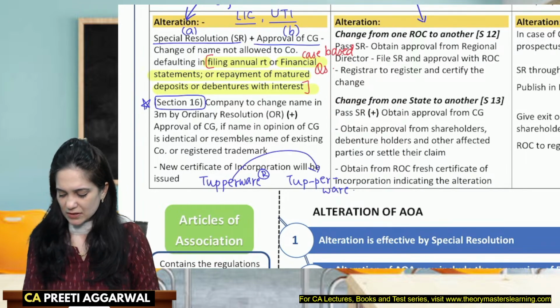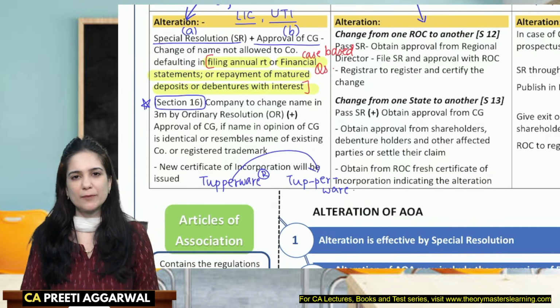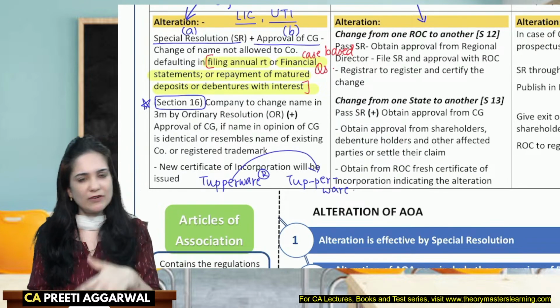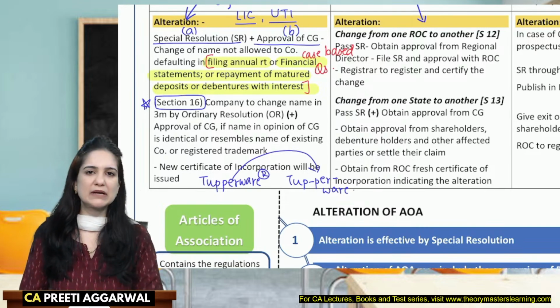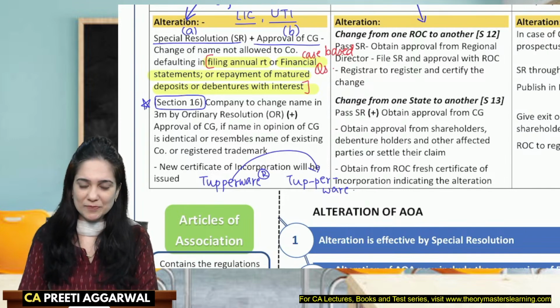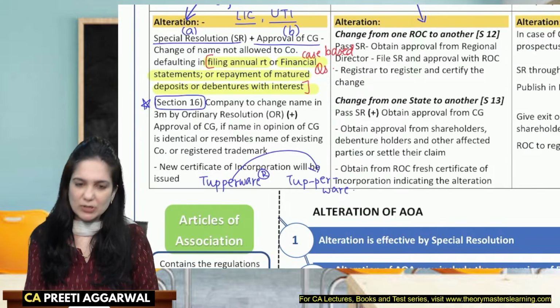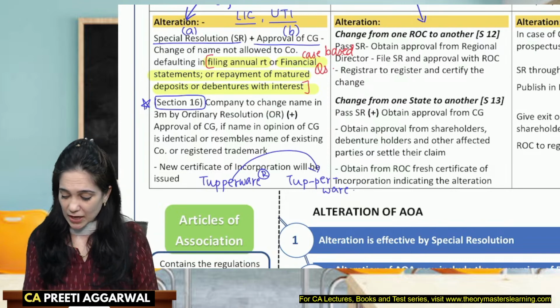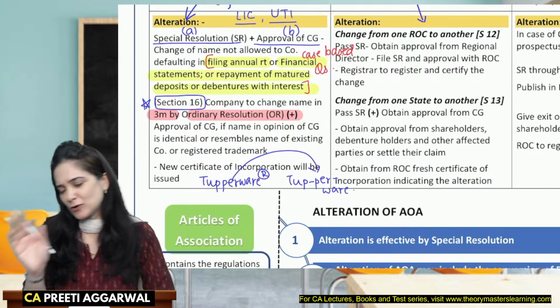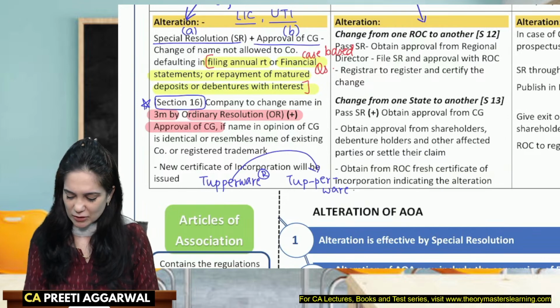They went and asked the newly registered company to alter the name. They are not ready to alter the name. Then we went to the central government. Central government will pass an order. And after that, the company will have to alter the name. So section 16 talks about compulsory name change. Company will have to alter the name. I'll just highlight the main points. Within 3 months by passing just an ordinary resolution. And you also need the approval of the central government.